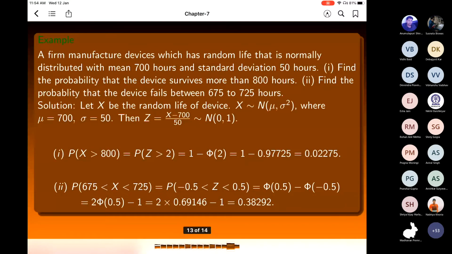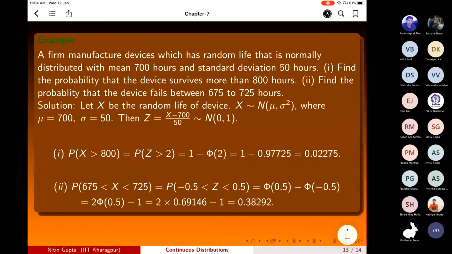A firm manufactures a device which has a random life that is normally distributed with mean 700 hours and standard deviation of 50 hours. Find the probability that the device survives more than 800 hours. So X is normal mu comma sigma square. Use standardization: (X minus mu) divided by sigma will be normal 0, 1. So probability X is greater than 800 means (X minus 700) divided by 50 is greater than (800 minus 700) divided by 50.